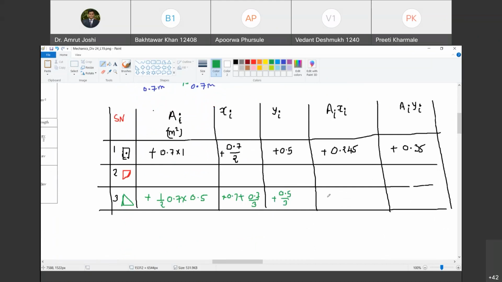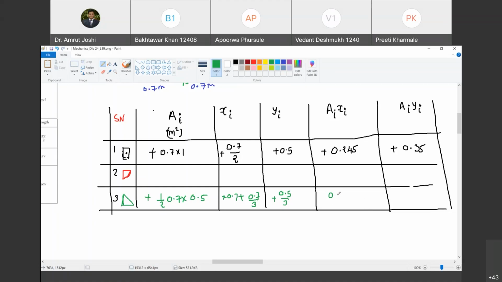Now what is AIXI? Tell me. So it is half into 0.7 into 0.5 into bracket 0.7 plus 0.7 by 3. Is it 0.16333? Sir, I rounded it off to 0.1645.